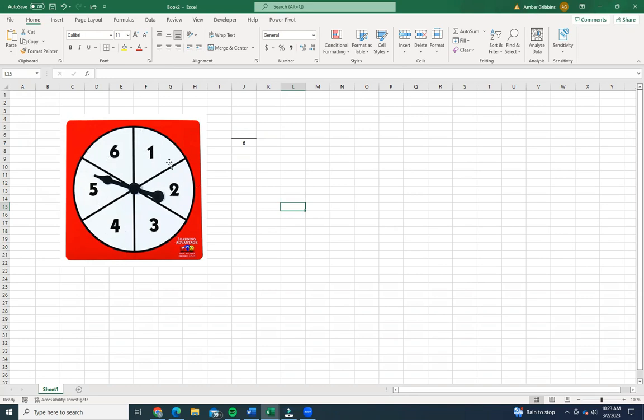Well, each time they spin, it could be number 1, number 2, or 3, or 4, or 5, or 6. So technically, each of these numbers, if we want to hit the probability of a 6, it's only listed here one time. It's 1 over 6. If we want to hit the probability of a 1, it's only listed one time. It's 1 over 6. So we have a 1 in 6 chance of hitting any of these numbers.